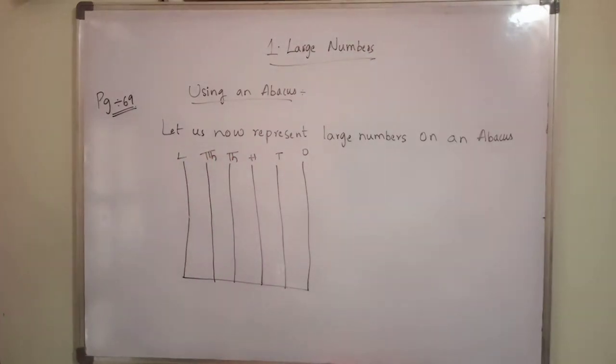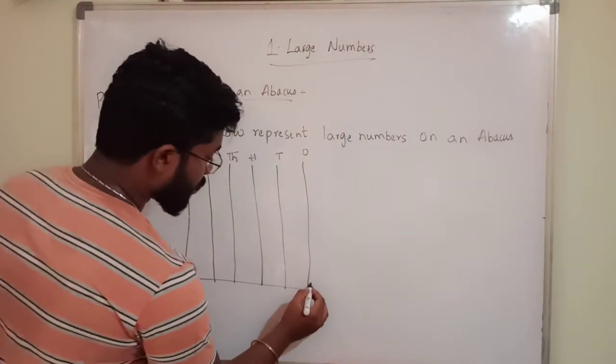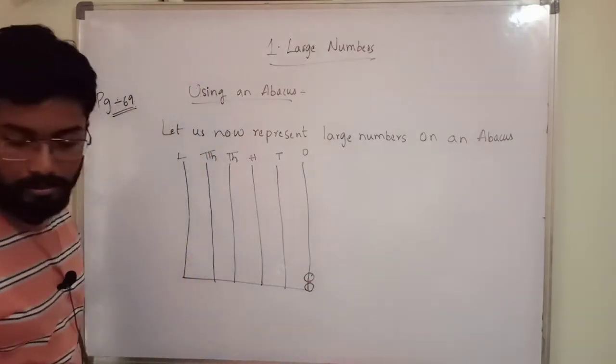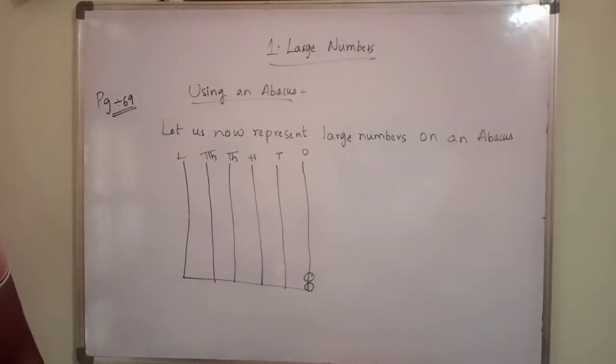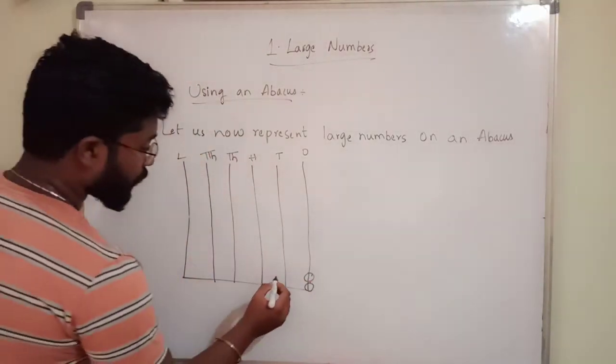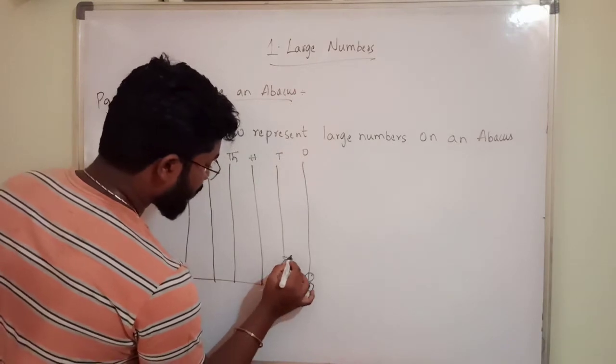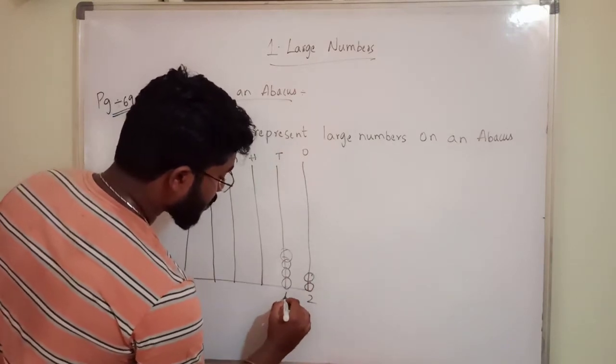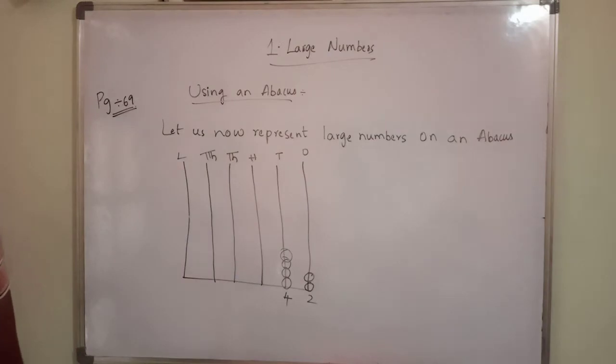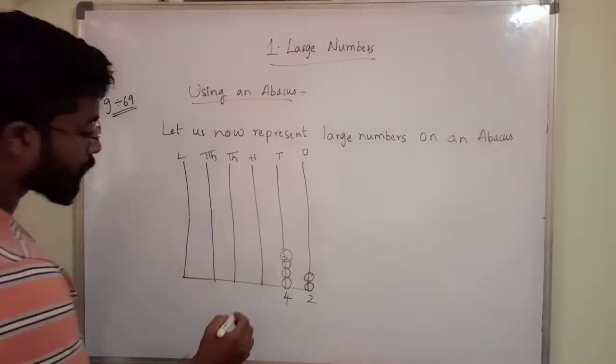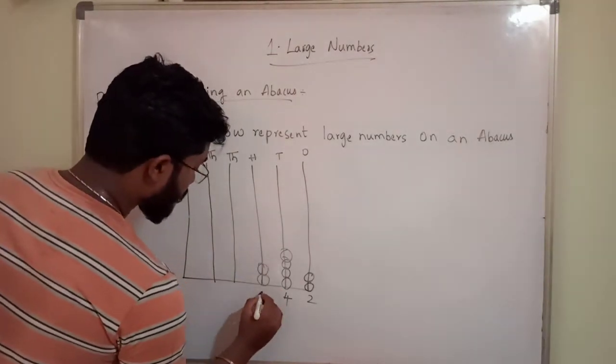Okay. In the ones rod, how many beads are there? 2 beads. In the tens rod, how many beads? 1, 2, 3, 4. Here 2 beads, here 4 beads. In the hundreds rod, 2 beads.